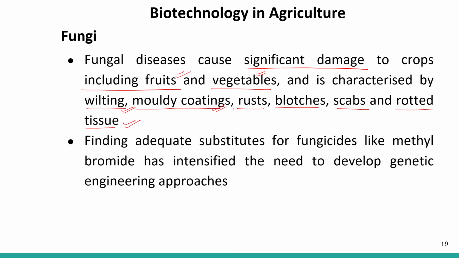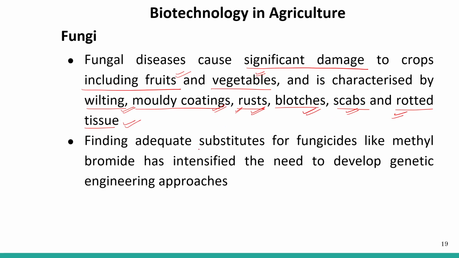Wilting: the plant wilts in the presence of some fungi. Moldy coating, rust, the very famous example Puccinia graminis tritici, which causes rust disease in wheat. Blotches and scabs generally occur in fruits, and then there is rotted tissue.